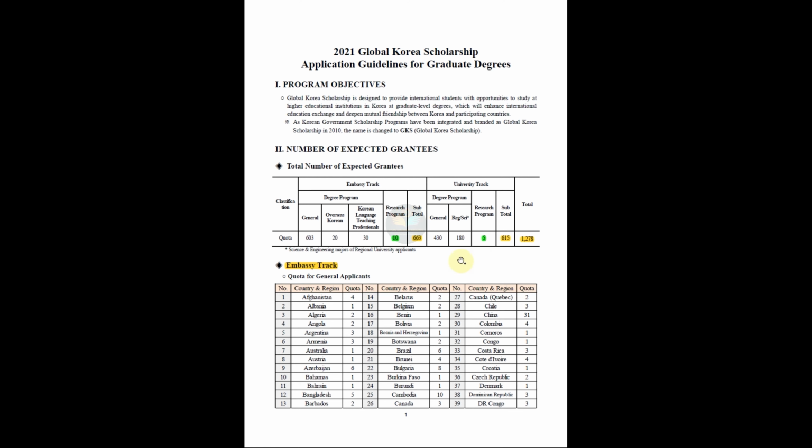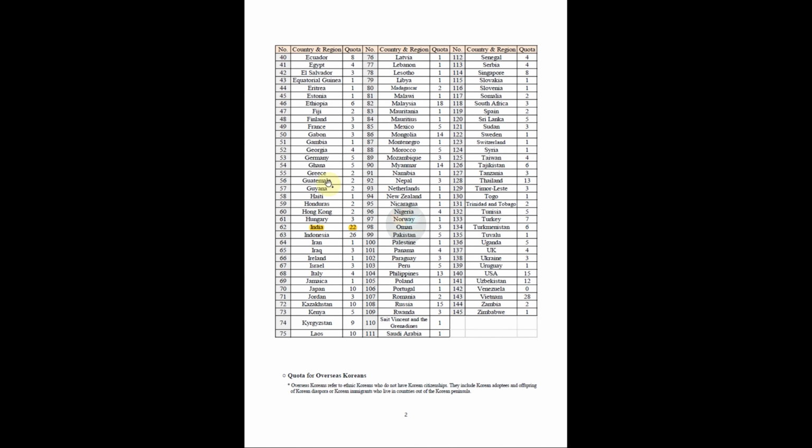Now, let's talk about the M.Sc quota, which means that the number of positions is divided based on each selected country. For example, for India, they allotted only 28 seats. That means even though there will be many applicants from India, they will select only the top 28 applicants based on the score that they got. So please be careful when you prepare your application. Make sure that you have everything they asked so that you will get as high a score as possible and you will be among the top 28 applicants.